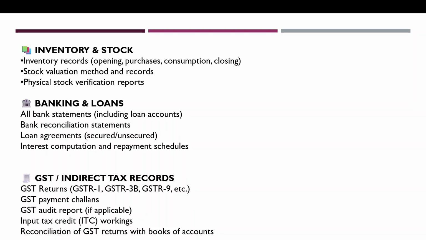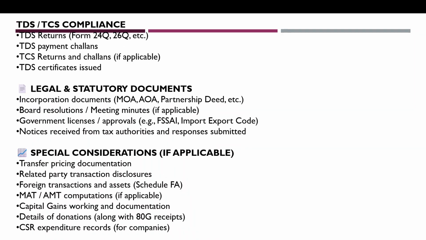So we should have the GSTR 2B reconciliation of the client, showing how much is claimable ITC, or how much is non-claimable ITC. So friends, reconciliation of the GST returns with the books of account should be there.